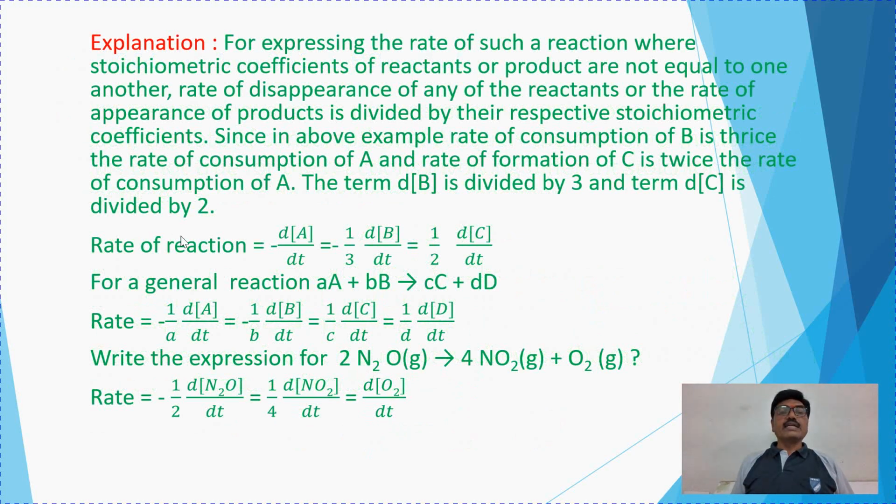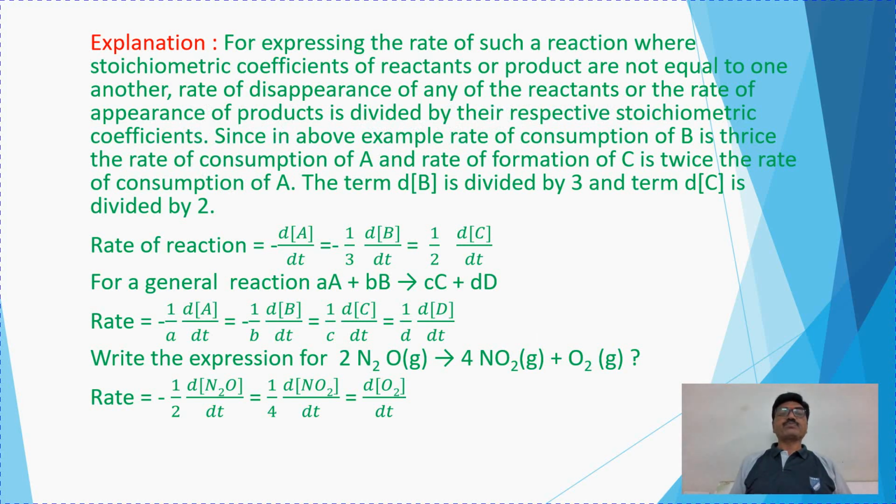See here. For expressing the rate of such a reaction where the stoichiometric coefficients of reactants or products are not equal to one another, the rate of disappearance of any of the reactants or the rate of appearance of the products is divided by their respective stoichiometric coefficients.